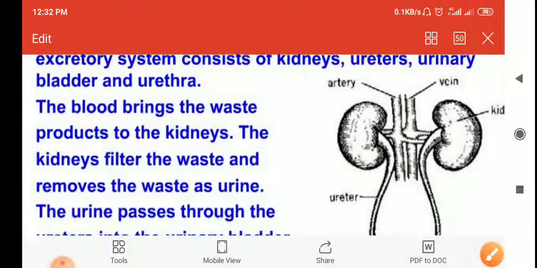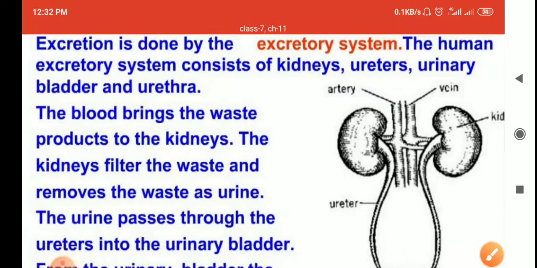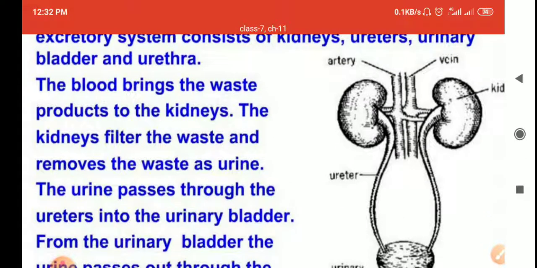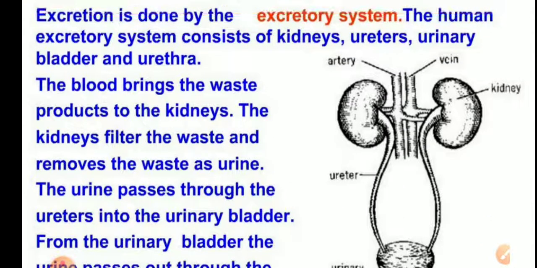So the blood brings the waste product to the kidneys. When blood is filtered by the kidneys, the waste product is left only in the kidneys, and the kidney filters the waste and removes the waste as urine.